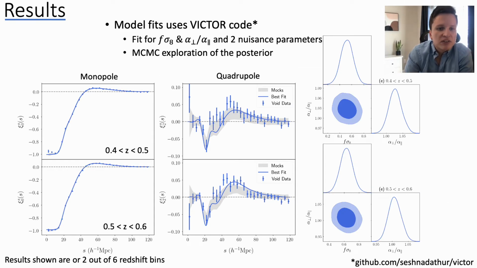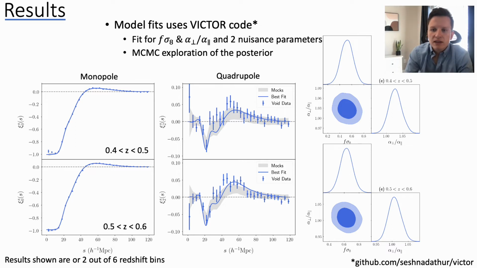So we have results in 6 different redshift slices. I'm just showing you results from 2 of these, just to summarize and show you what they look like. Our measurables are the monopole and the quadrupole. Our best fit theory is shown by the blue line, and then these gray bands are just the best fit theory of 250 approximate mocks, just to show that the results for the data roughly match what we expected from the mocks.